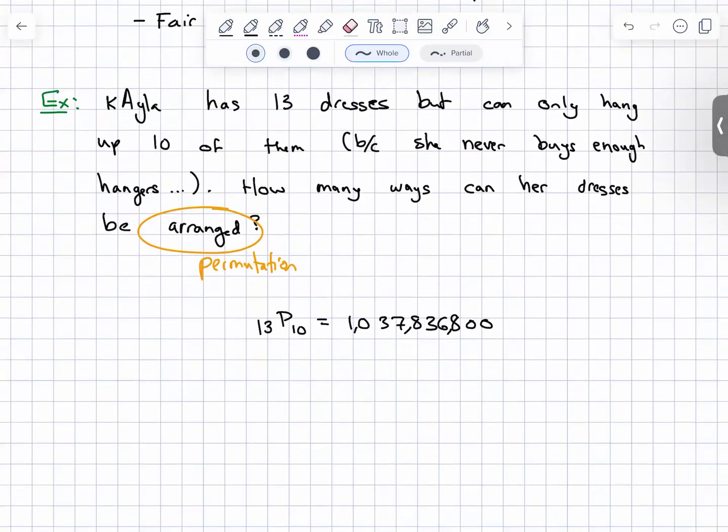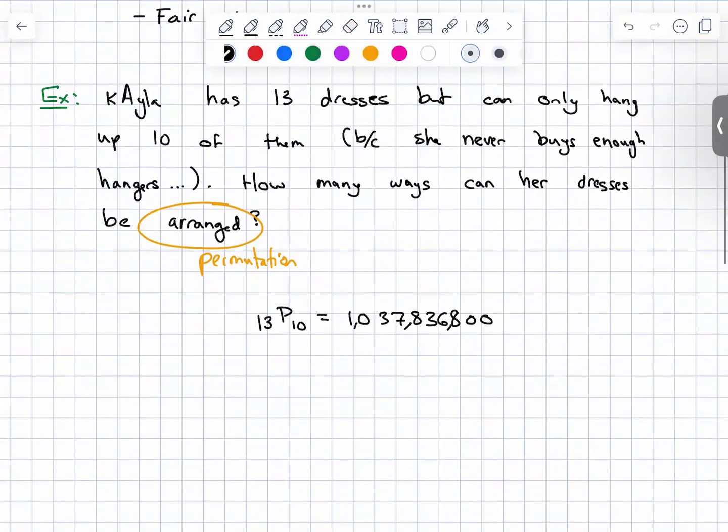But anywho, that's an example of a permutation. We could do another one. This one, example.